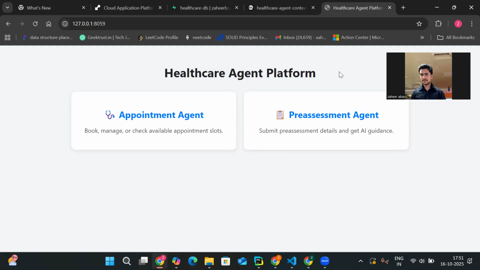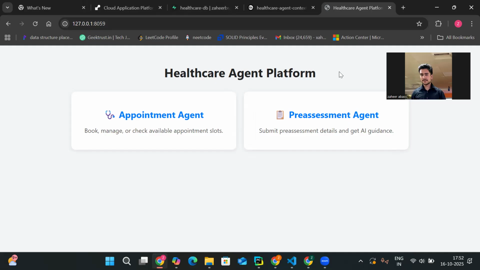So for that, I thought of creating a healthcare agent platform with two agents: one is an appointment agent and the second is a pre-assessment agent. In the appointment agent, any patient can directly interact with the agent and book their appointments.